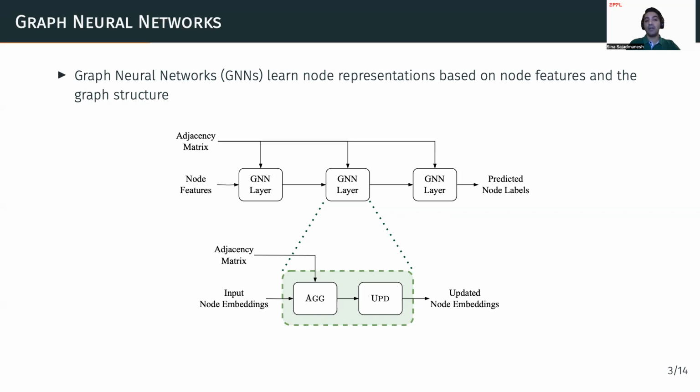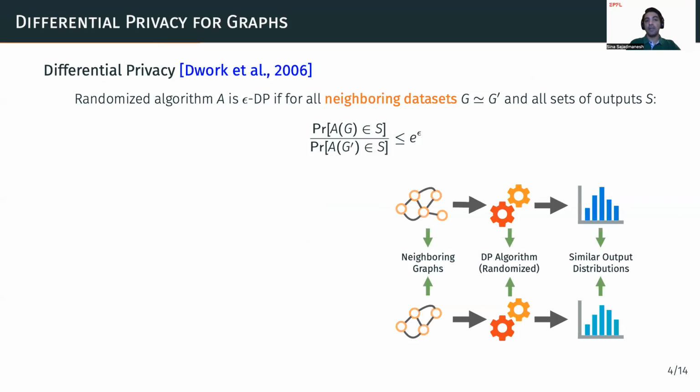But as I said earlier, these models can leak private information, so we use differential privacy to make them privacy saving. In general, the guarantee of a DP algorithm is that if you go from one dataset to another neighboring dataset by adding or removing any individual sample, the output distribution of the algorithm on the two datasets should not change much. Formally, we can say that a randomized algorithm is epsilon-DP if for all neighboring datasets and all sets of outputs, the ratio of the probability of the algorithm outputting a value in that set on the two datasets is bounded by e to the epsilon.